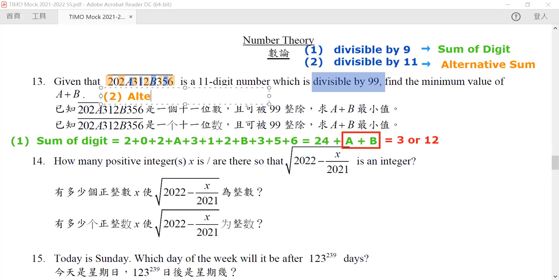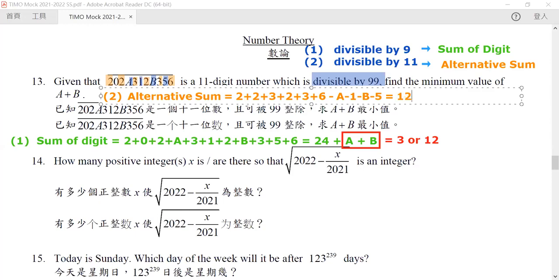So the alternate sum is equal to 2 plus 2 plus 3 plus 2 plus 3 plus 6 minus a, minus 1, minus b, minus 5. This number should be divisible by 11. But what exactly is this number? If you sum all the numbers before it, you will see that it is equal to 18 minus 6, so it is equal to 12 minus a minus b.